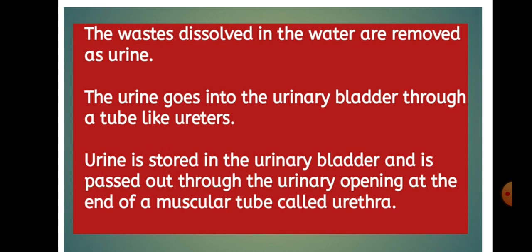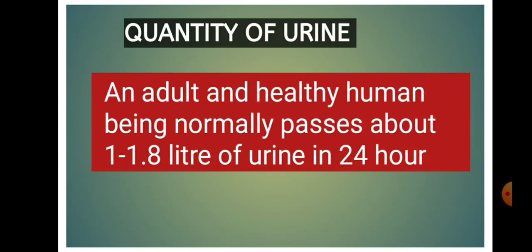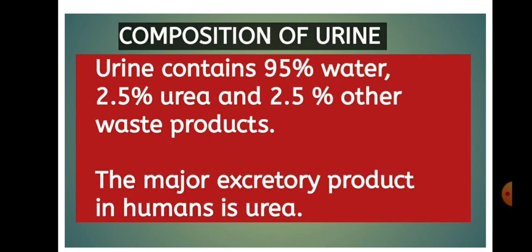Now some facts about urine. Quantity of urine: an adult and healthy human being normally passes about 1 to 1.8 liters of urine in 24 hours. Composition of urine: urine contains 95% water, 2.5% urea, and 2.5% other waste products. The major excretory product in humans is urea.